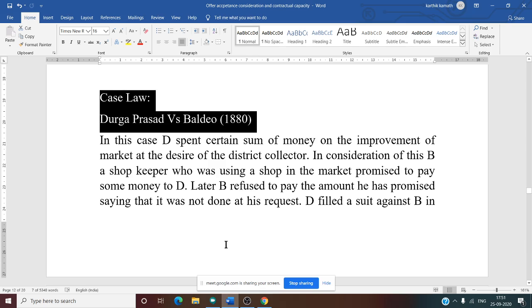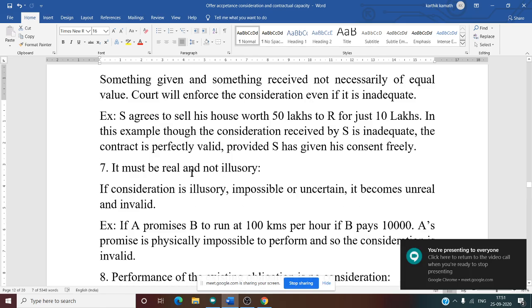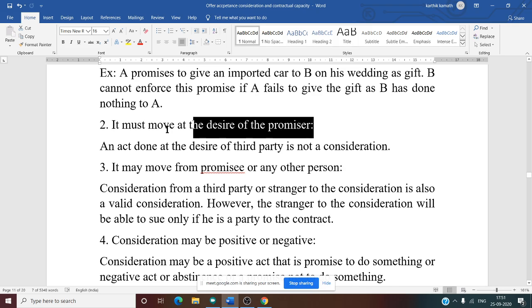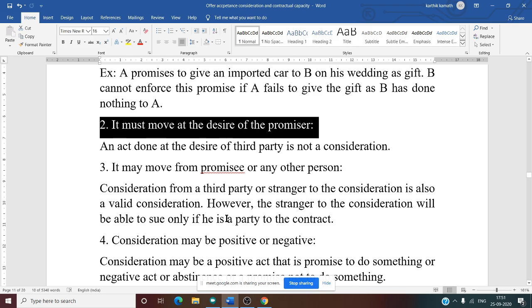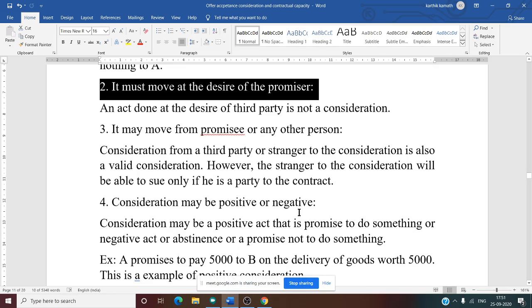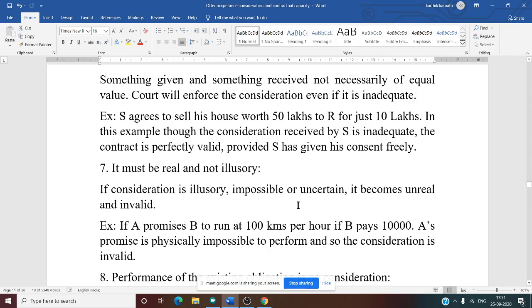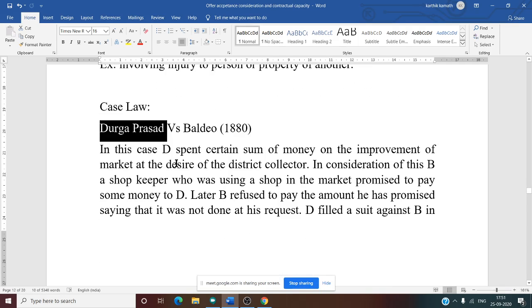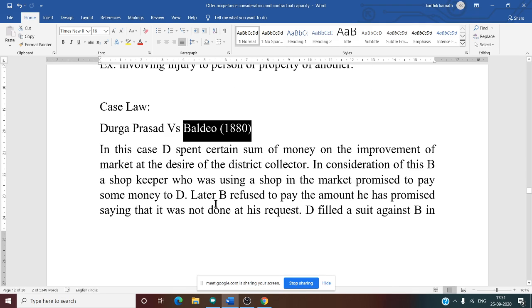If you see the rule for valid consideration, there is one rule mentioned: it must move at the desire of the promisor. So the Durga Prasad versus Baldev case law is the exception to this rule, which means the consideration does not move at the desire of the promisor. Now see the case law. Durga Prasad is referred to as D and Baldev is referred to as B, henceforth.